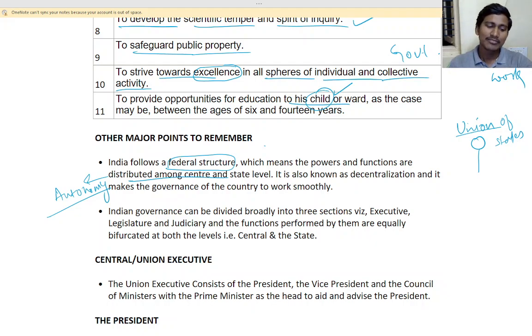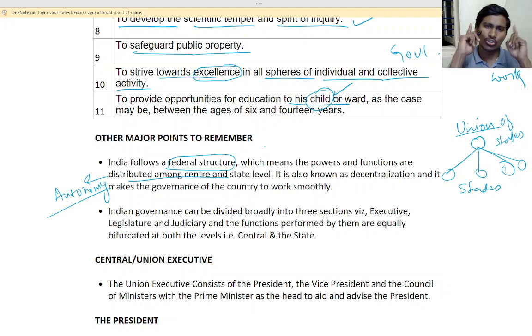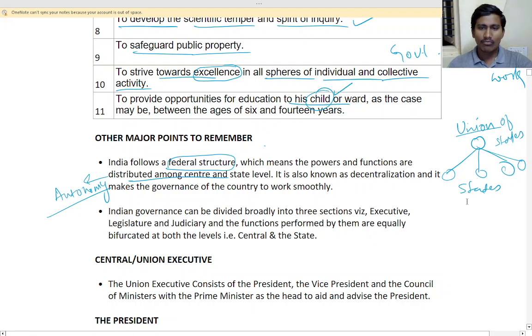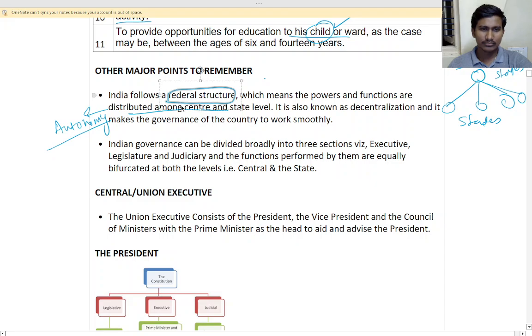You should not say central. Sir, is every country a union? No, every country is not a union. There are so many countries. These are different states, and they come together and make the union. You should not say central. You should always keep in mind it is a union of states.